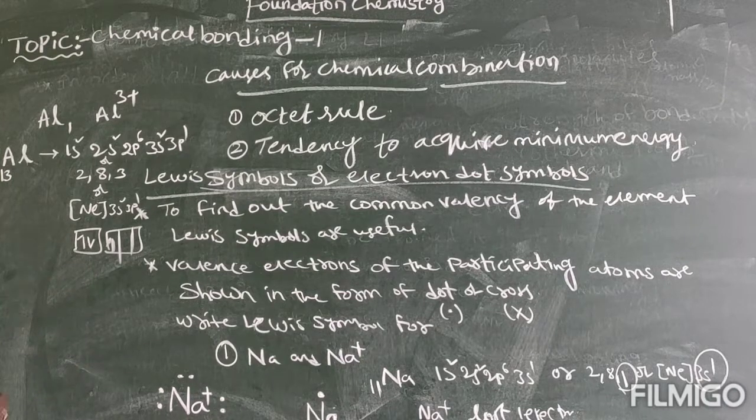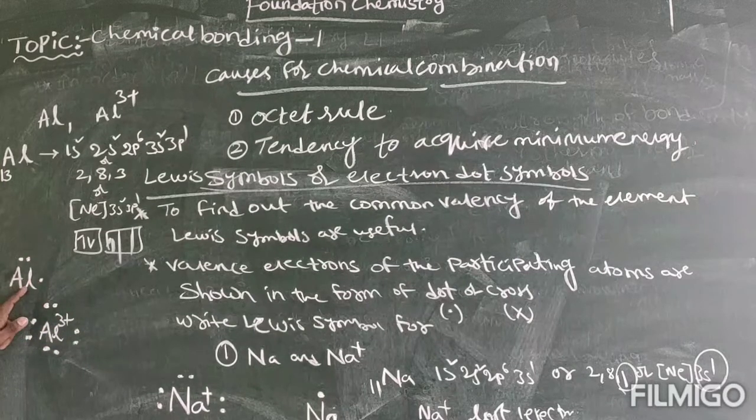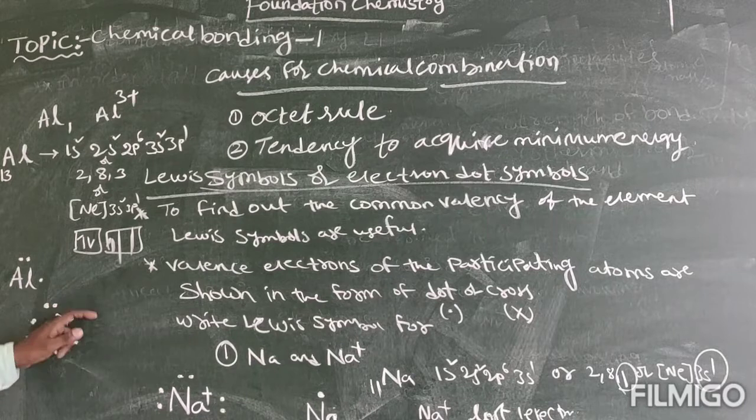Now, how will we write it? For aluminium, 3 electrons, so 3 and 1. This is the structure. Now, aluminium 3 plus means neon, 8 electrons you have to show. This is the Lewis structure of Al, and this is Al3 plus.